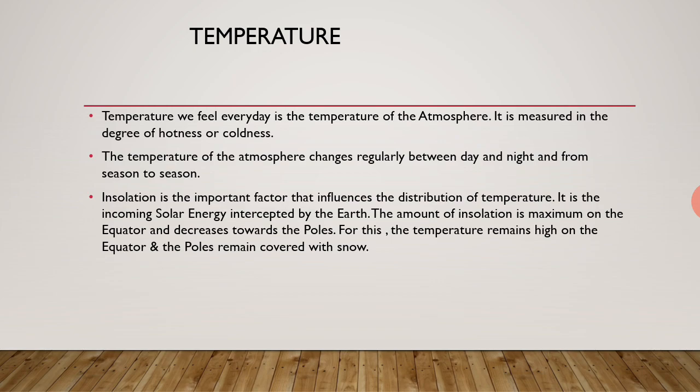And this temperature of the atmosphere depends on another important factor, and it is insolation. What is insolation?